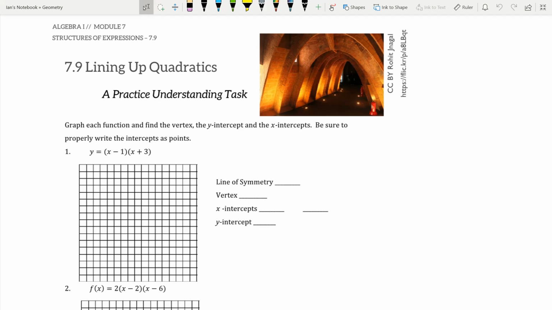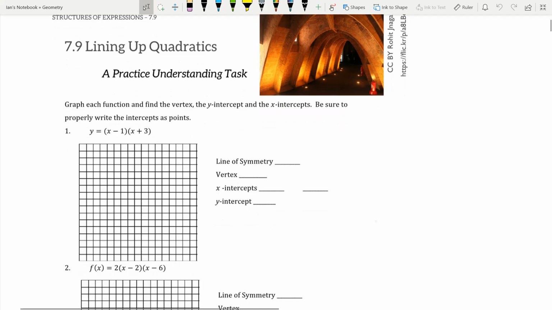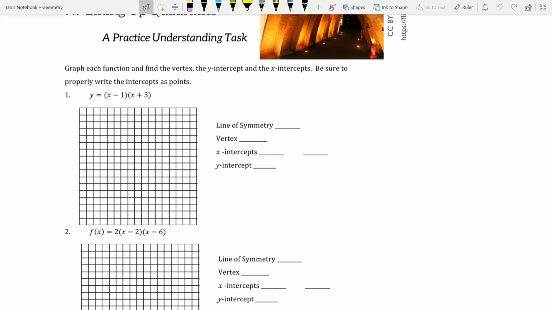So, looking at lesson 9, lining up quadratics. We're going to graph each function. We're going to find the vertex, Y-intercept, and X-intercept, and write out the intercepts as points. So first off, we're looking at this, and we can see that our equation is x minus 1, x plus 3. Now our X-intercepts are where we cross the x-axis, and our y value there is 0. So we're just going to set these equal to 0. So 0 equals x minus 1 times